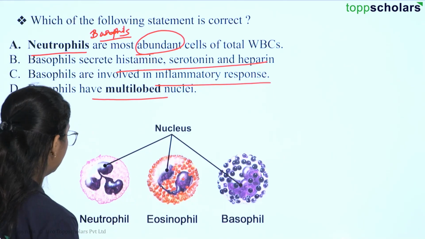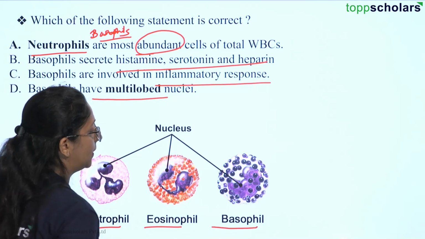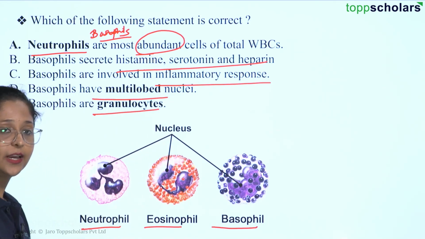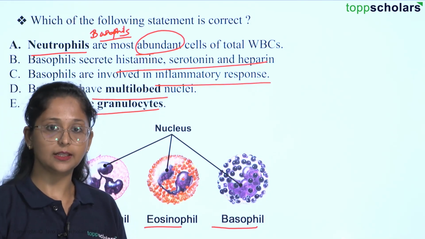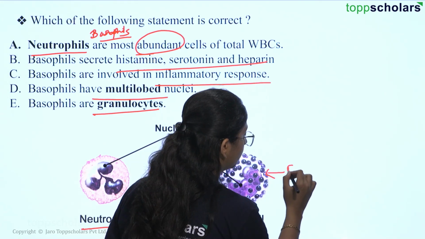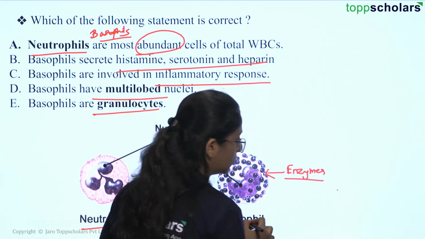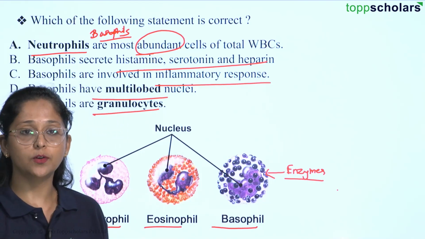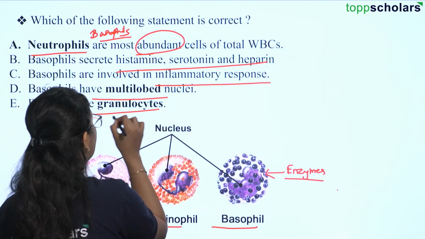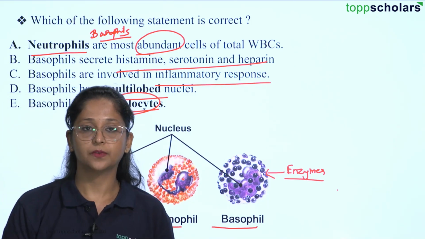So here we have the image of the neutrophil, the eosinophil and the basophil. These are granulocytes. We can see granules which are present in them. The granules present in the basophil are there majorly because of a lot of enzymes in the cytoplasm, which help to create a response for the immune system. So they come under the category of granulocytes and not agranulocytes.